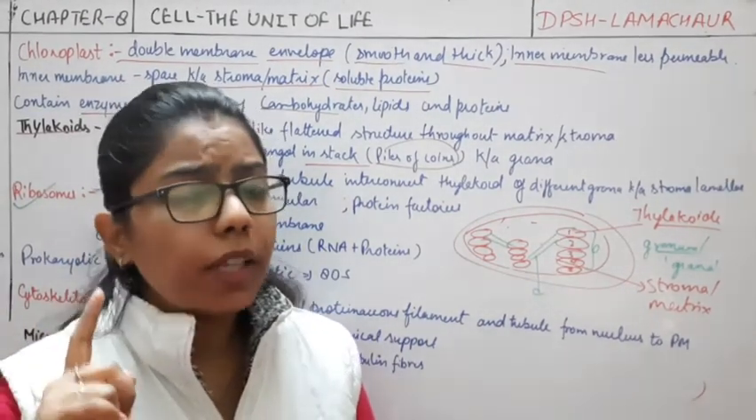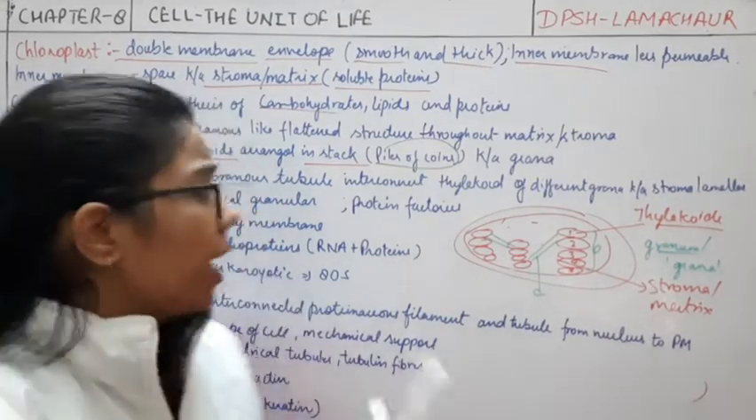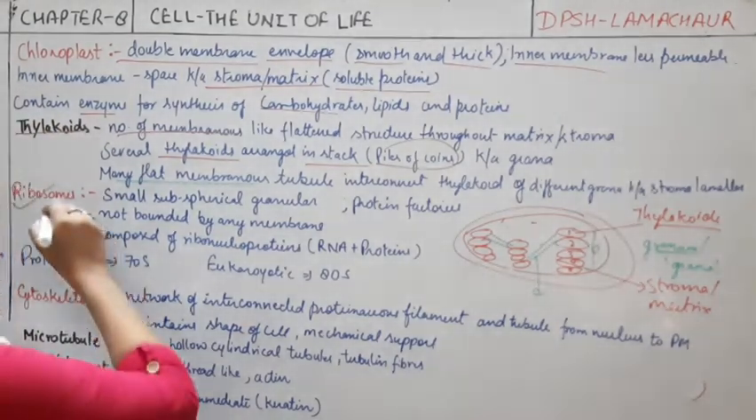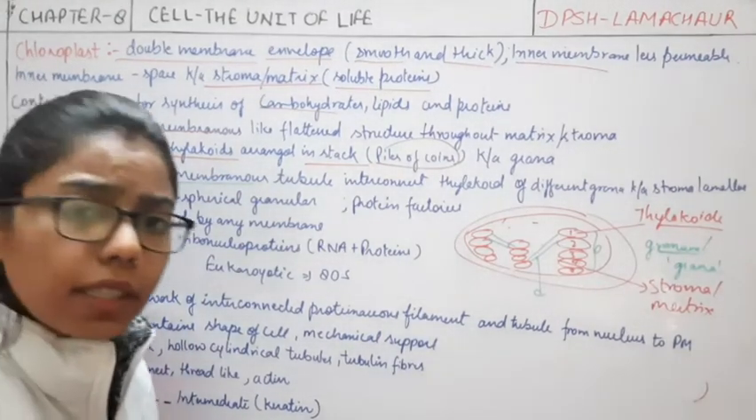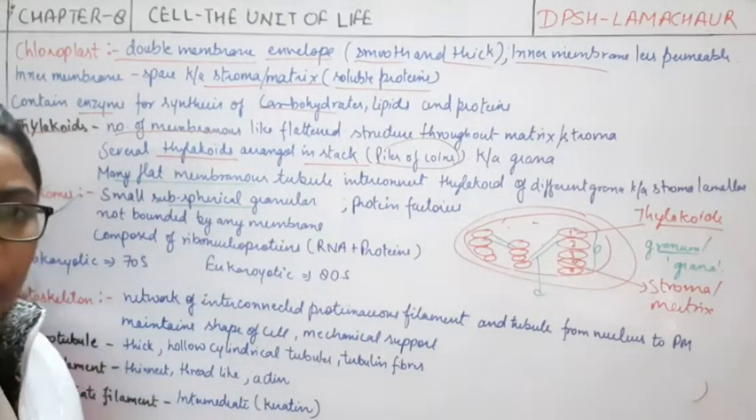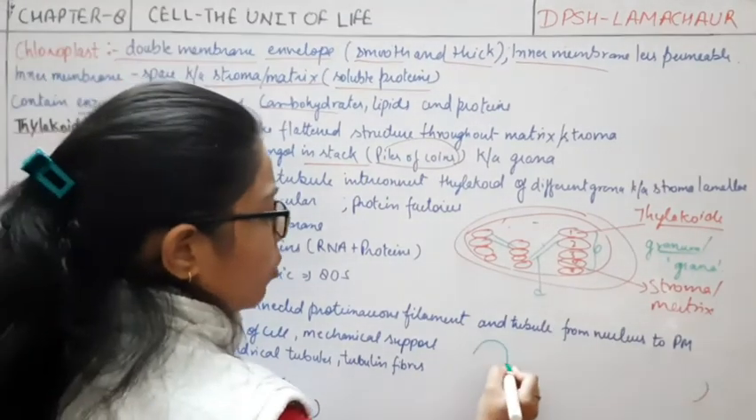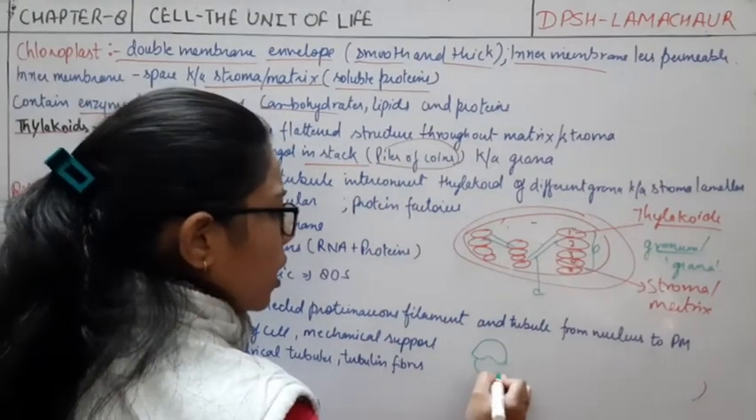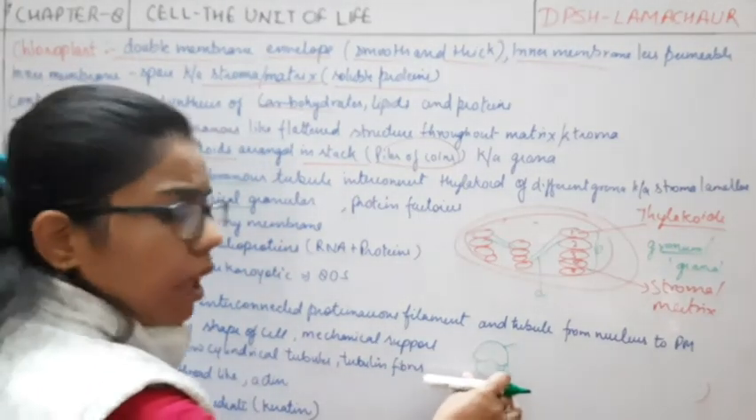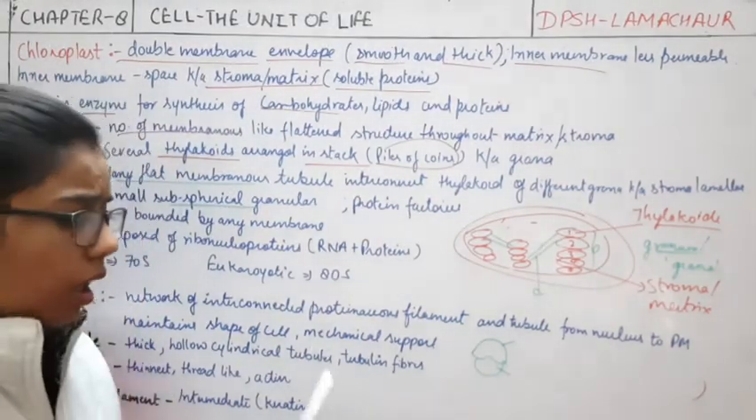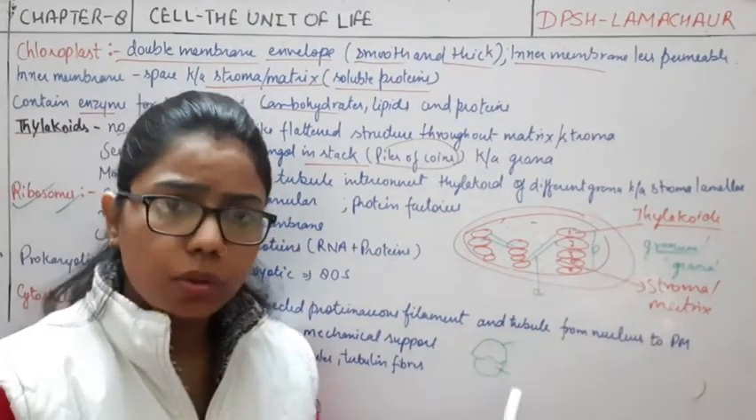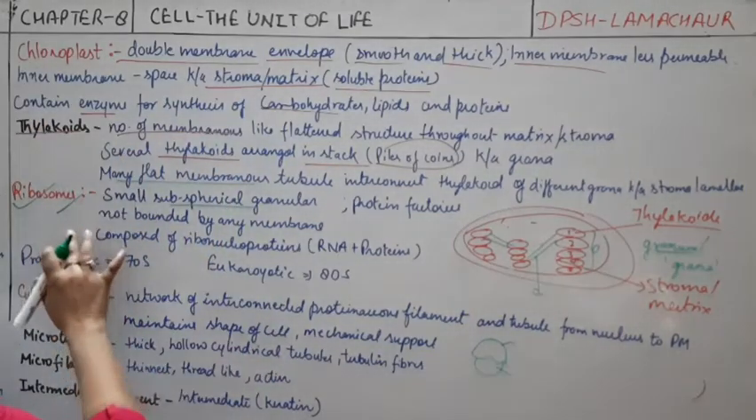Next comes another organelle, that is the ribosome, and this structure is very important. Why? The very first thing which comes to your mind about the ribosome is protein synthesis. What is the function of the ribosome? Protein synthesis, right? And how does it look? It is a small subspherical granular structure. If you see the ribosome, it has a larger unit and one smaller unit. We will understand more about it in another part, in which we will talk about every structure of the ribosome.